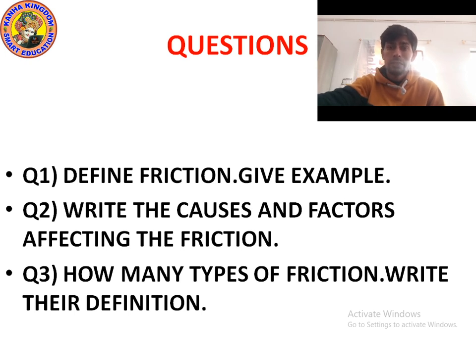So smooth surfaces always have minor irregularities, while rough surfaces have larger irregularities. And friction depends upon some factors. So on which factors does friction depend? Friction depends upon the nature of the surfaces in contact. Yes, means if the surface is rough, then friction will increase. And the second point is it depends on how hard the surfaces press together. Yes, if the surfaces are pressing too hard, then the friction will increase, because on a rough surface friction always increases. Okay, I hope you understood.